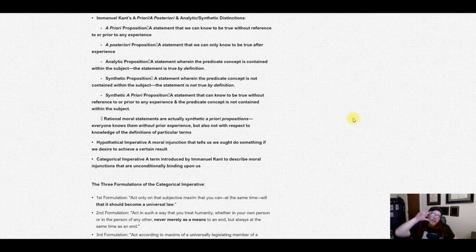And for Kant, it has 3 formulations. There are 3 versions of the categorical imperative. So let's take a look and see how Kant gets there. First, let's take a look at the very, very beginning of the Critique of Practical Reason.